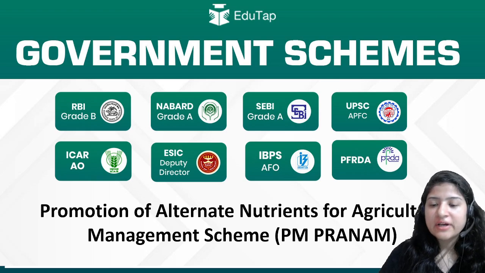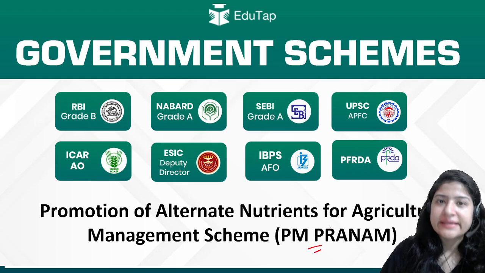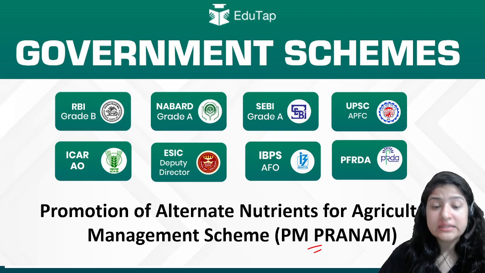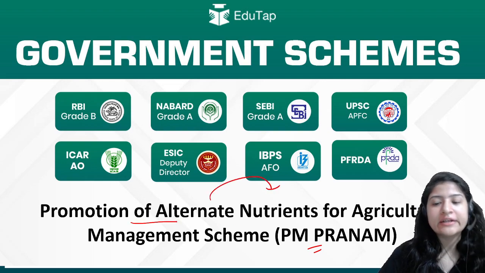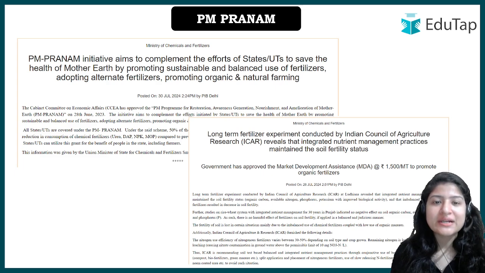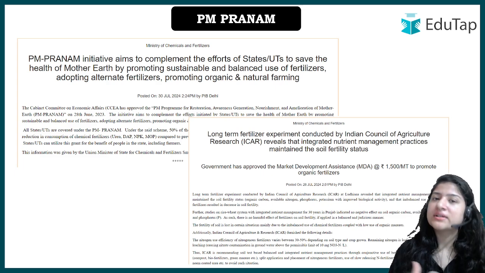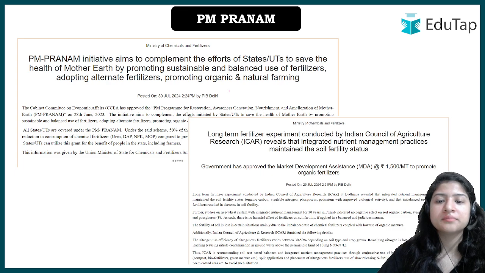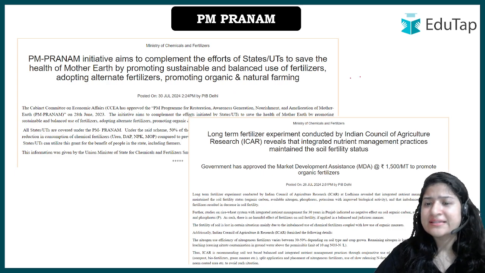The scheme that we are covering today is the PM Pranam scheme, and its full form is Promotion of Alternative Nutrients for Agriculture Management Scheme. We are going to study this scheme because recently it was in the news. There was a lot of news describing the scheme.